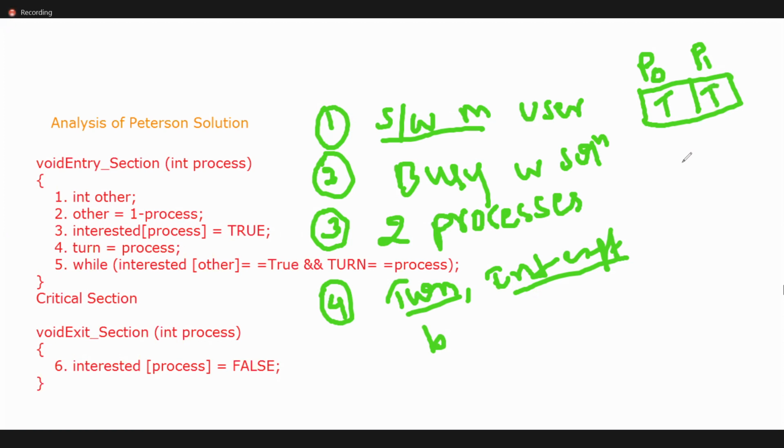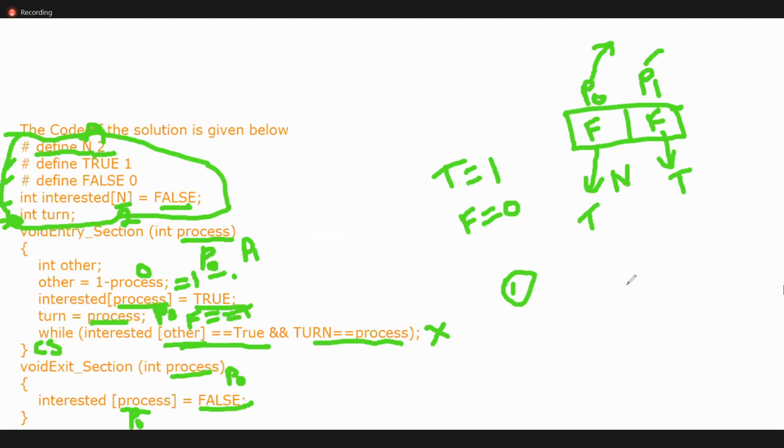Check it out. Only this condition is sufficient, but why I wrote this one has some purpose. You can try it. Previously we took false. If you take true, both are true, then check. Let us see the previous one more time, whether we are reaching mutual exclusion or not.